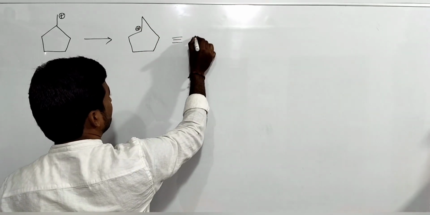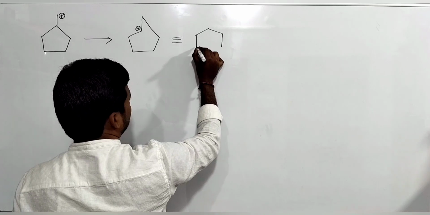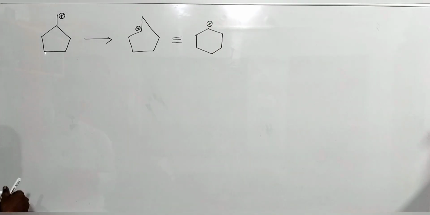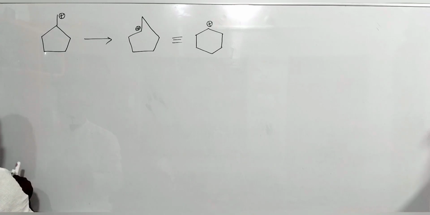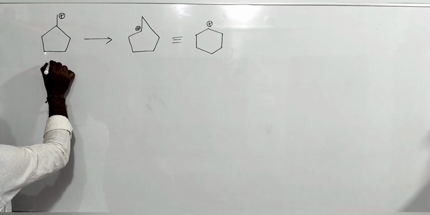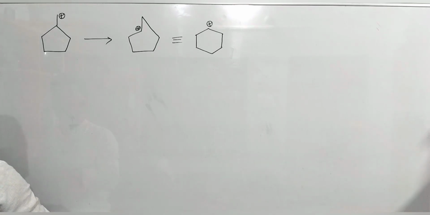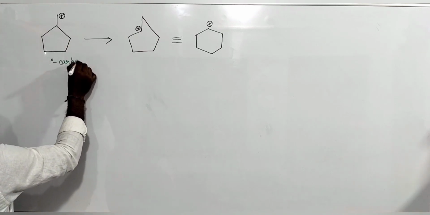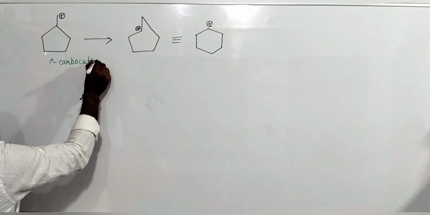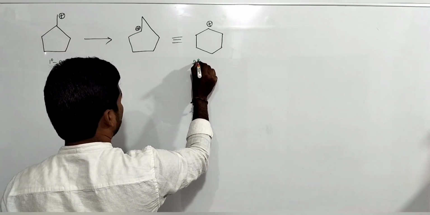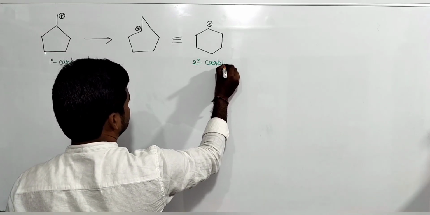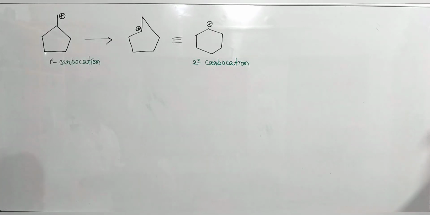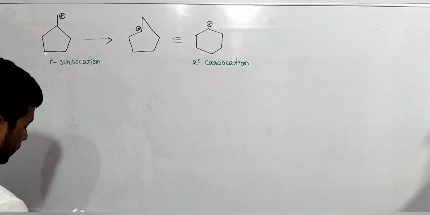A 6-membered ring with positive charge like this. If you see here, this is a primary carbocation, and this is a secondary carbocation. So some less stable to more stable rearrangement takes place.